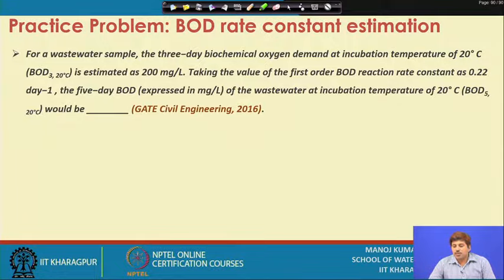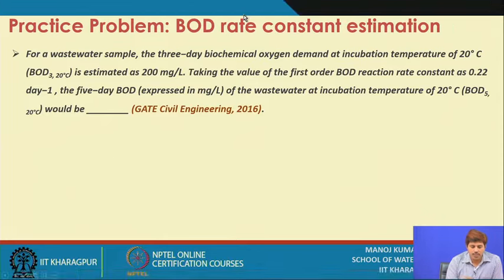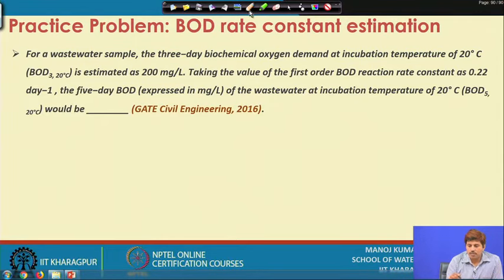The first order BOD reaction rate constant K is given to us as 0.22 per day. The 5-day BOD of the wastewater at incubation temperature 20 degrees Celsius is to be estimated.